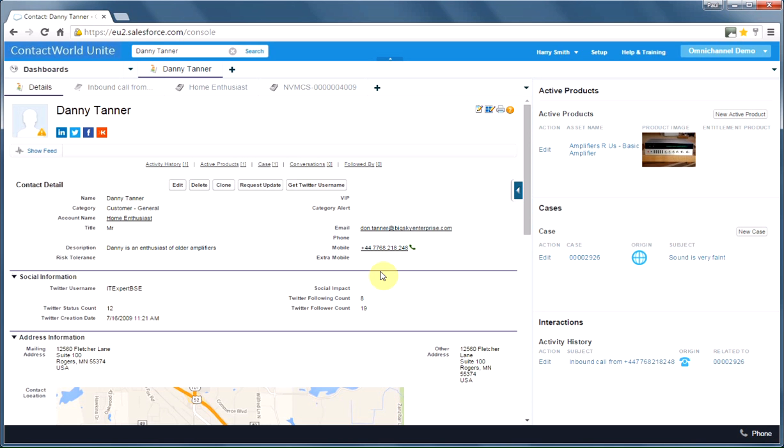What I'm going to show you in this demo is what happens to the information we receive in Salesforce once we've had a call or we've handled an email. So I'm looking at Danny Tanner's record, and if you recall from another demo, at the end of the phone call, Danny left a voice survey. I wonder what happens to that survey.